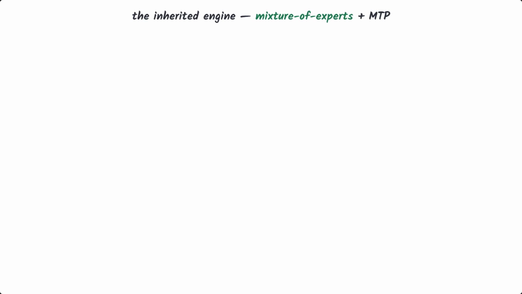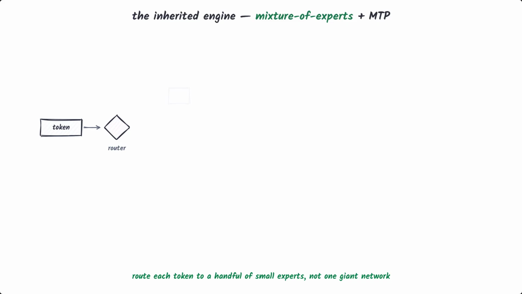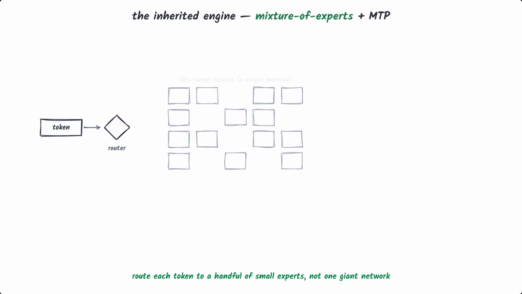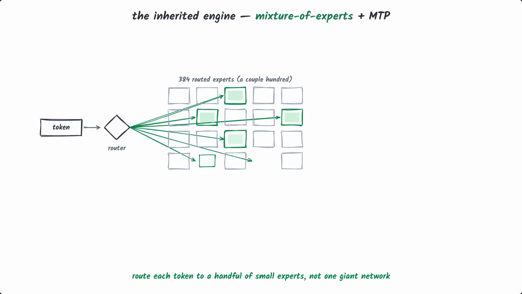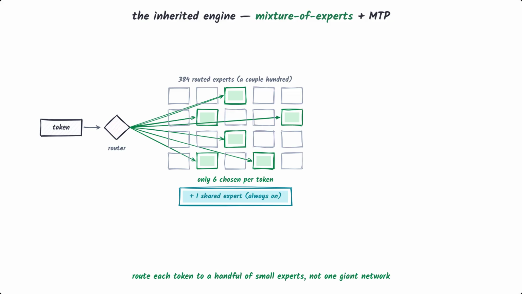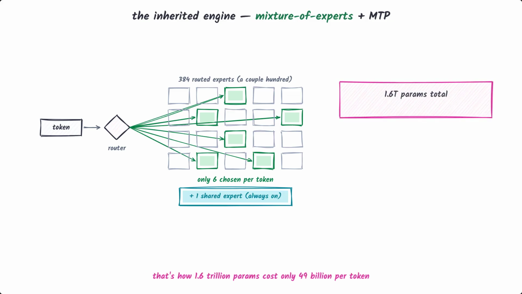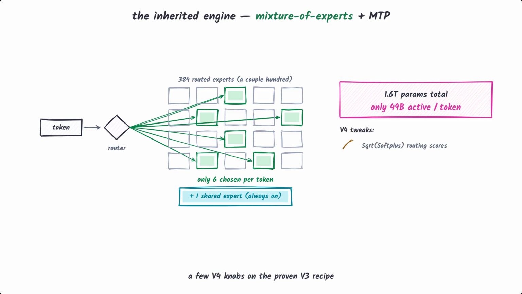Underneath all of this sits the engine DeepSeek carried over from V3, the mixture of experts design. Rather than every token flowing through one giant feed-forward network, each token is routed to just a handful of small expert networks, 6 of them, out of a couple hundred, plus one shared expert everyone uses. That's the secret behind those headline parameter counts. Pro holds 1.6 trillion parameters in total, but any single token only wakes up 49 billion of them.